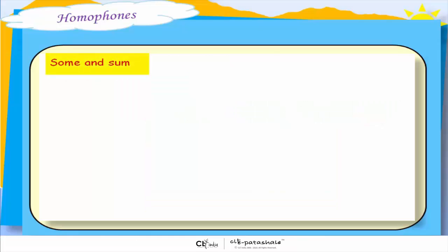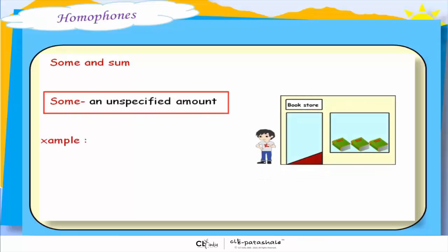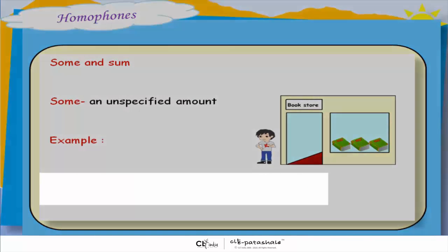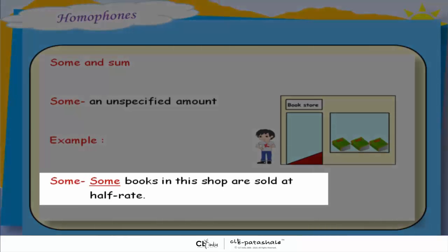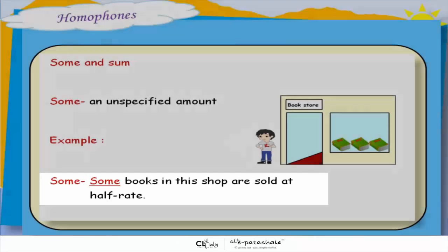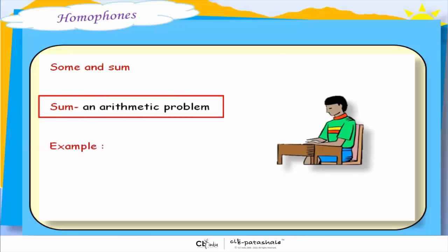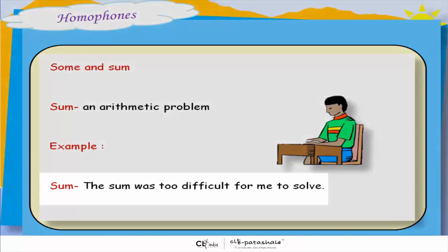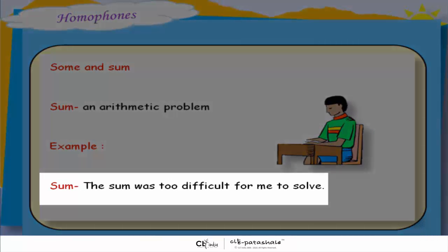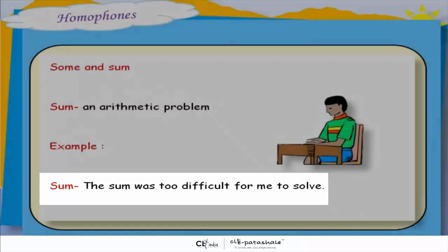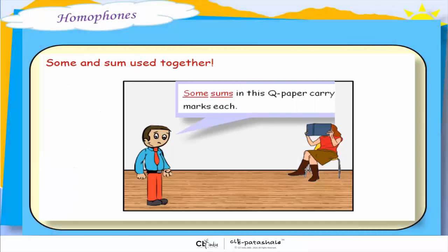Some and sum. Some means an unspecified amount. For example, some books in this shop are sold at half rate. Whereas sum with a U means an arithmetic problem. For example, the sum was too difficult for me to solve. Let's use some and sum together. Some sums in this question paper carry 5 marks each.